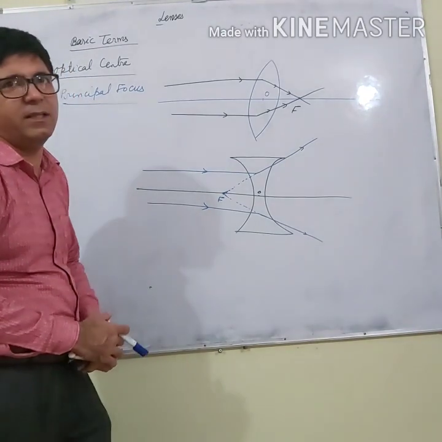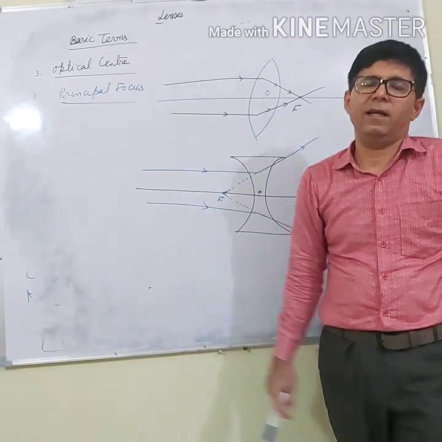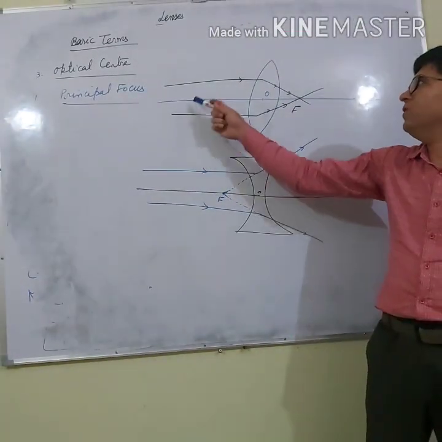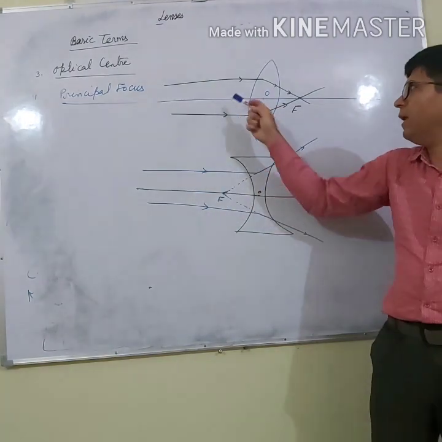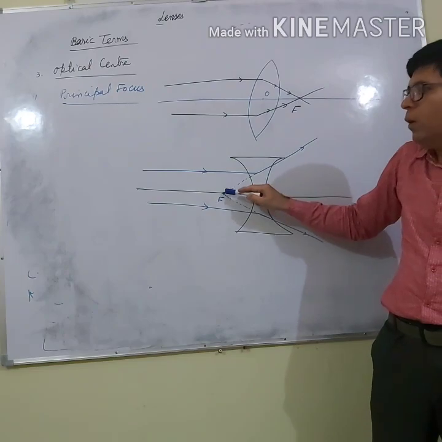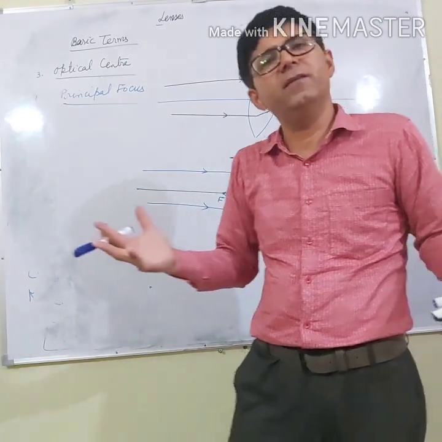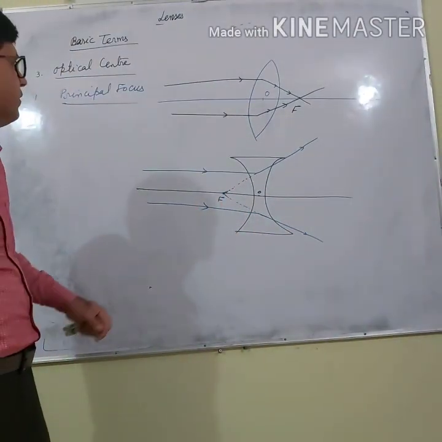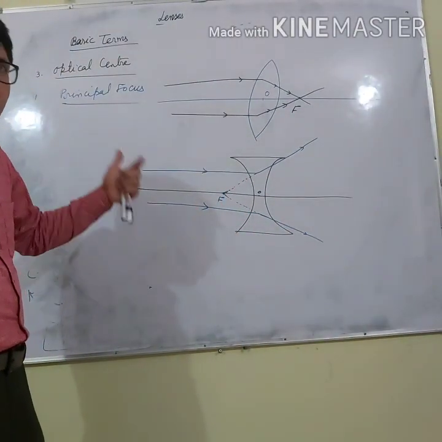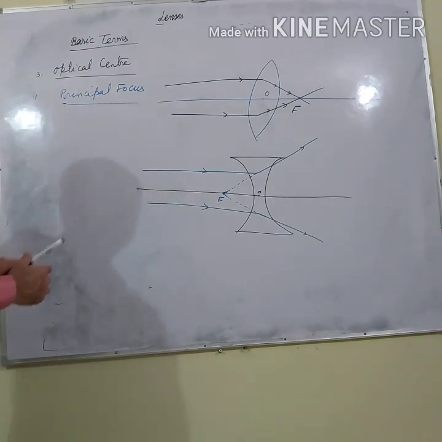I am repeating the combined definition for the lens. Principal focus is a point on the principal axis where rays parallel to the principal axis meet or appear to meet after refraction from the lens. This definition is important, and it is usually asked in the examination.